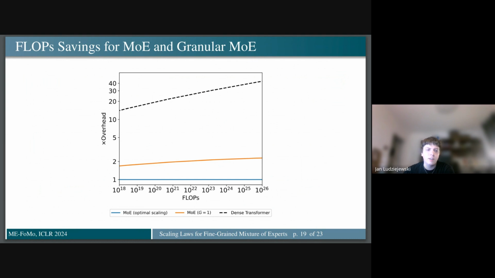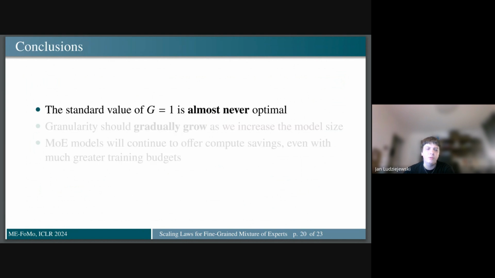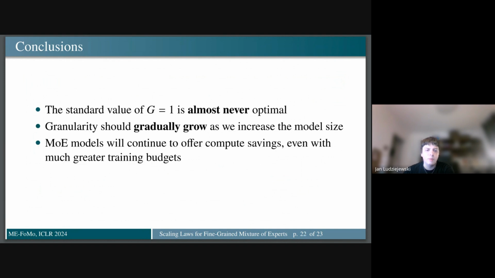This plot shows how many more FLOPs you need to train respectively regular MoE and regular transformer to match the performance of granular MoE. We can see here that granularity saves around half of the FLOPs, while MoE alone saves around 10 times. So to conclude, the standard value of granularity 1 is never optimal. Granularity should increase as we scale, and MoE will always be more efficient.